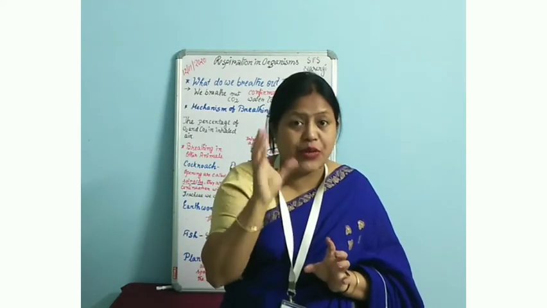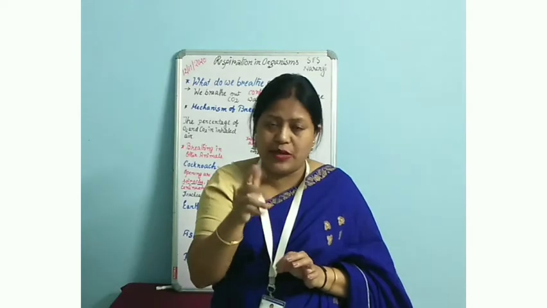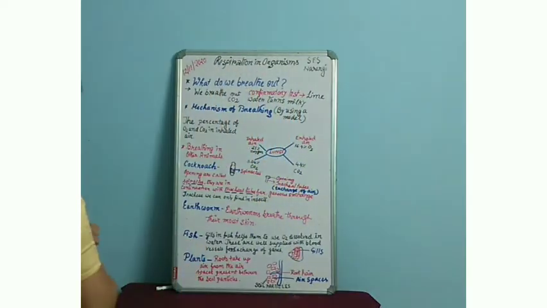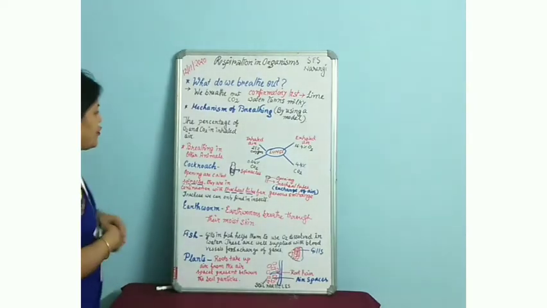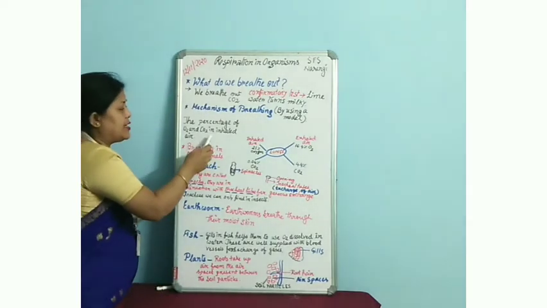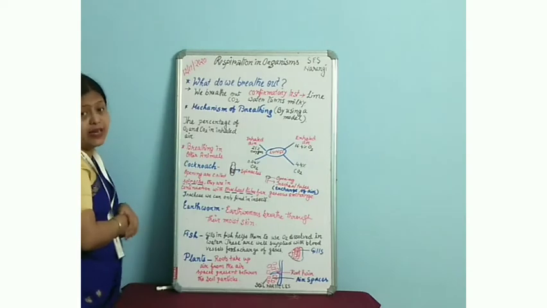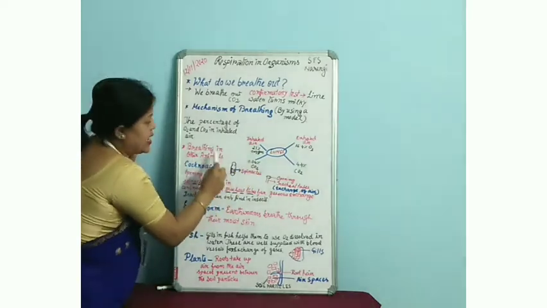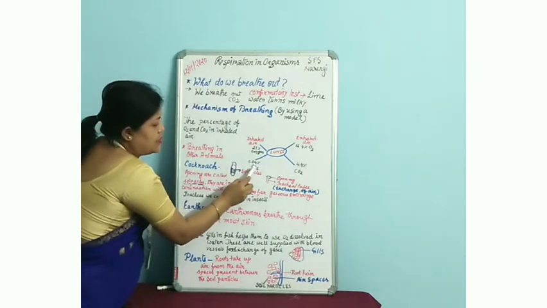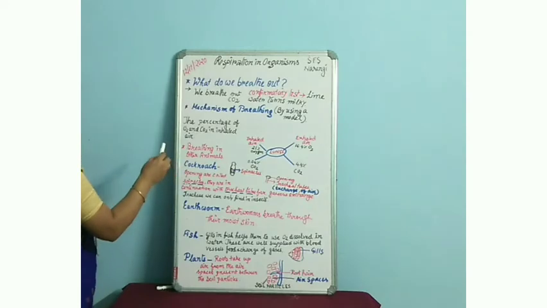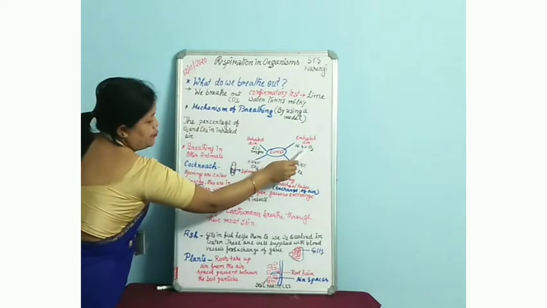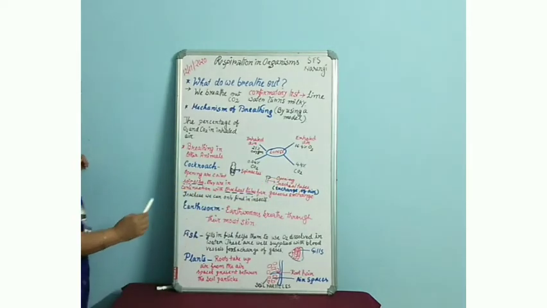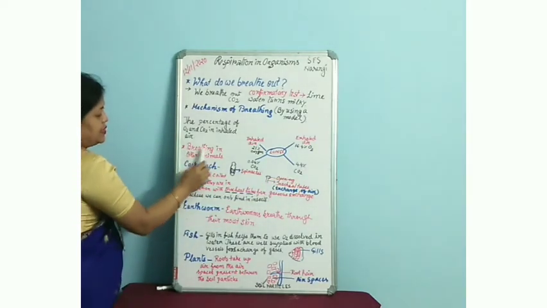I would suggest you read that paragraph in your textbook nicely. You will be able to understand that. Clear, children? Then next we need to know what percentage of oxygen and carbon dioxide is present in inhaled and exhaled air. In inhaled air, 21% oxygen and 0.04% carbon dioxide is present, and in exhaled air 16.4% oxygen and 4.4% carbon dioxide is present, right?